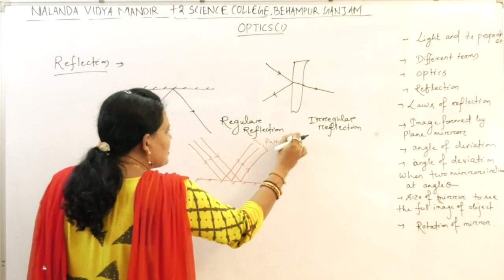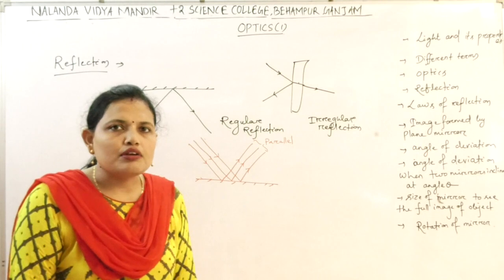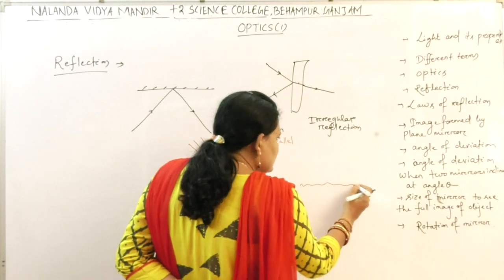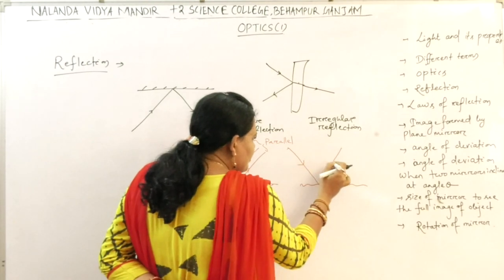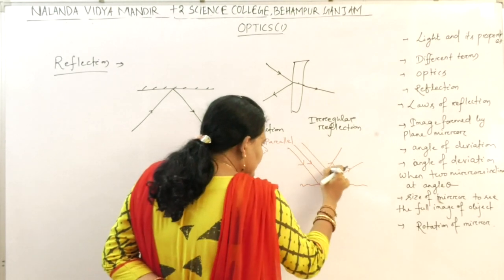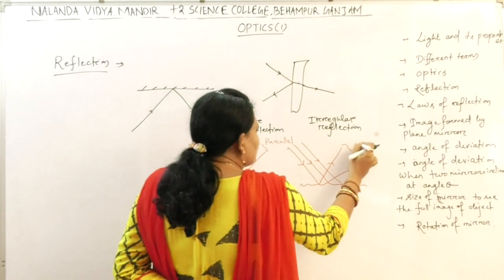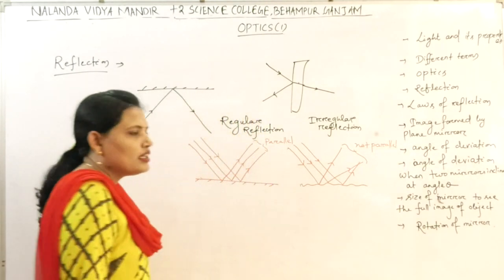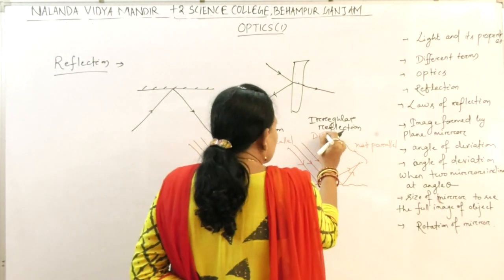So if the reflected rays are parallel to each other, the reflection is known as regular reflection. If the surface is not smooth, suppose this is the surface, and the light falls on this surface, then the rays after reflection are not parallel to each other. Then it is irregular reflection, also known as diffused reflection.